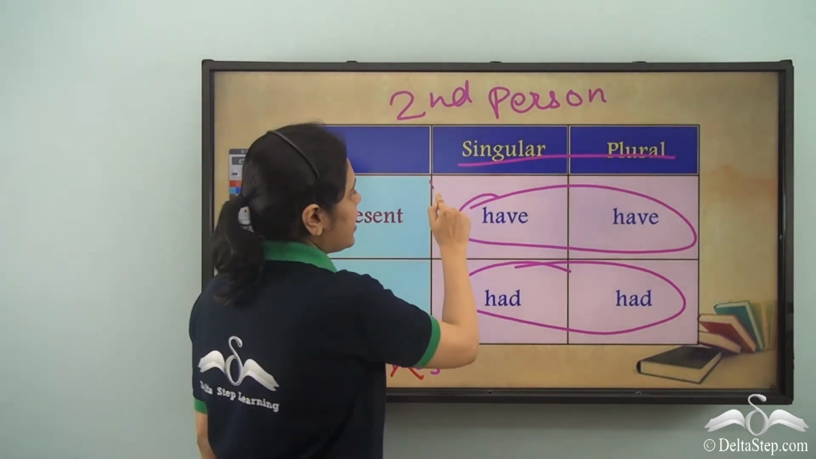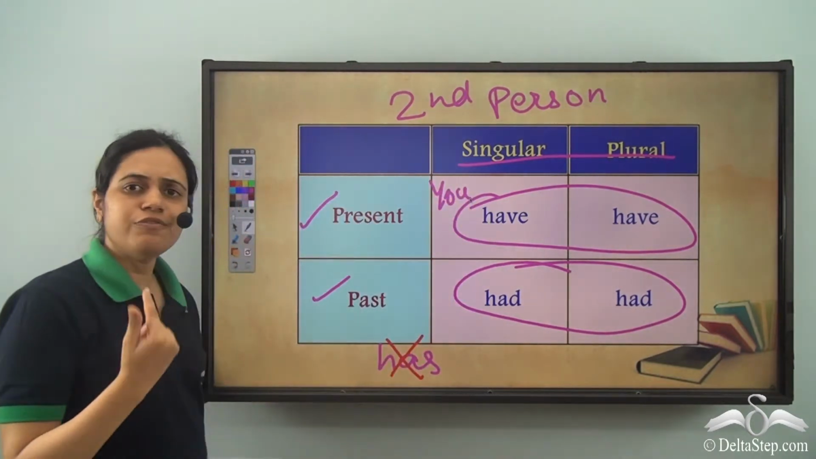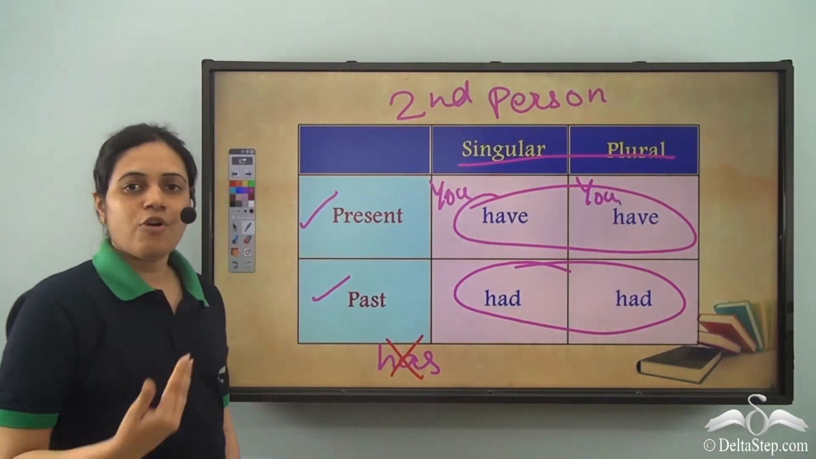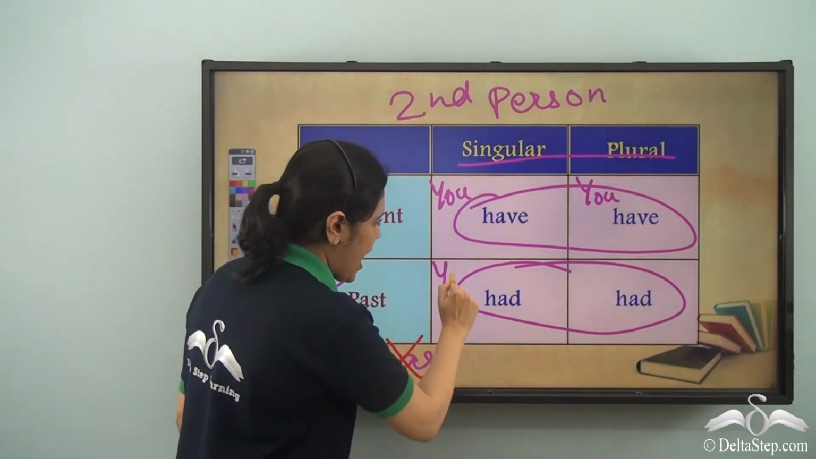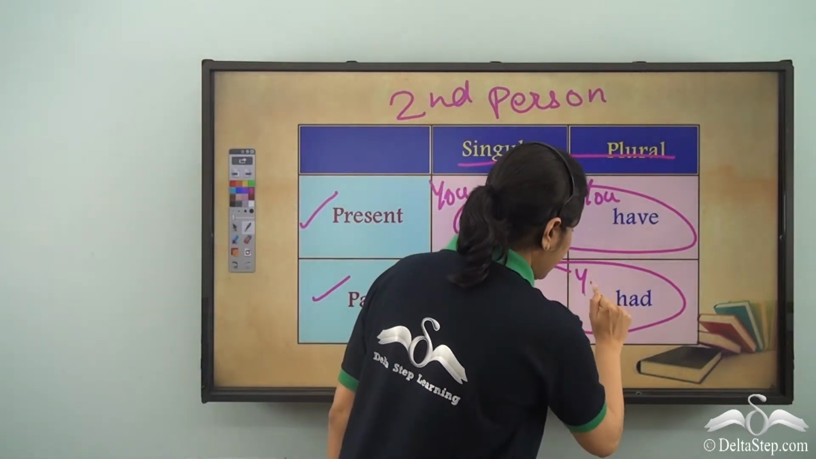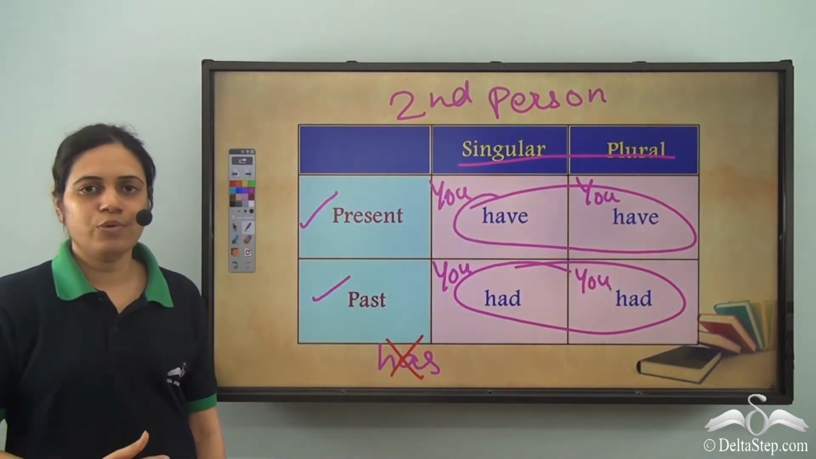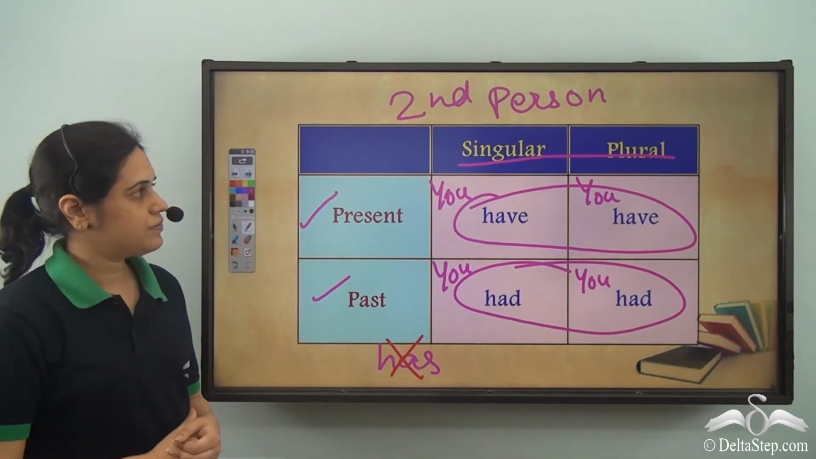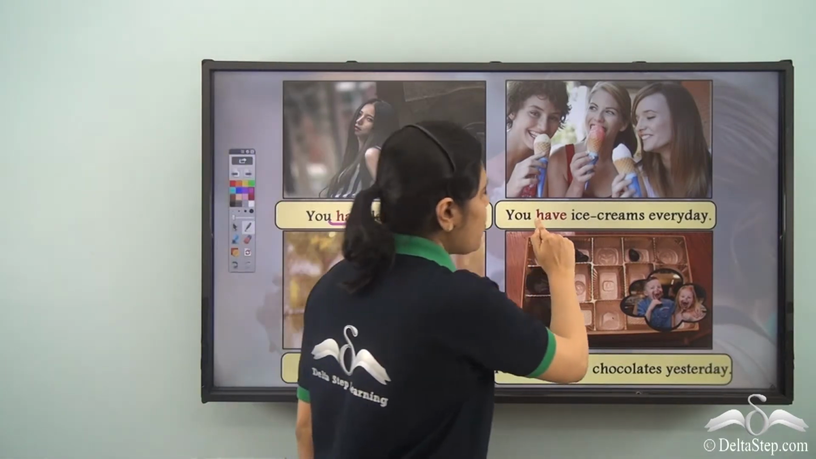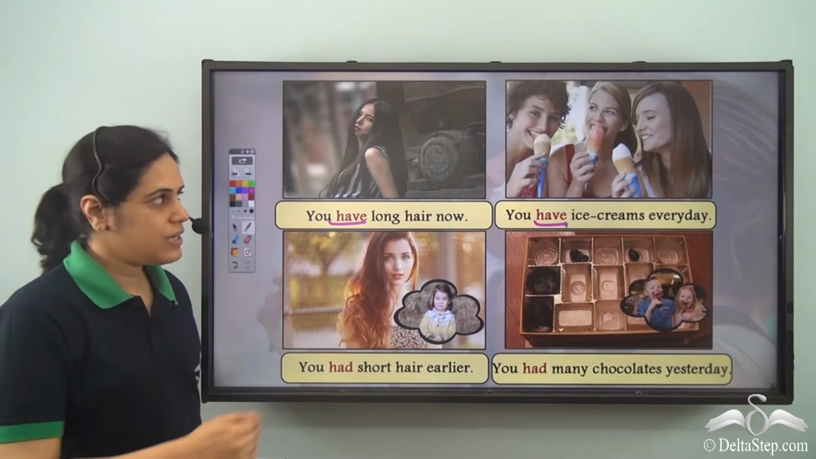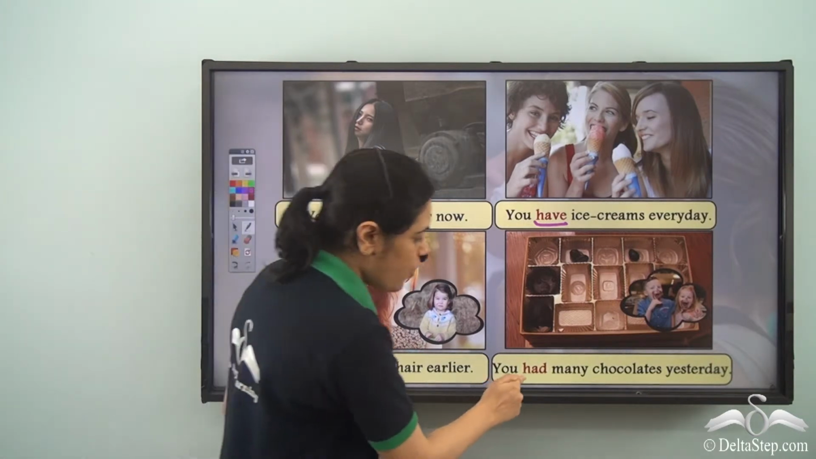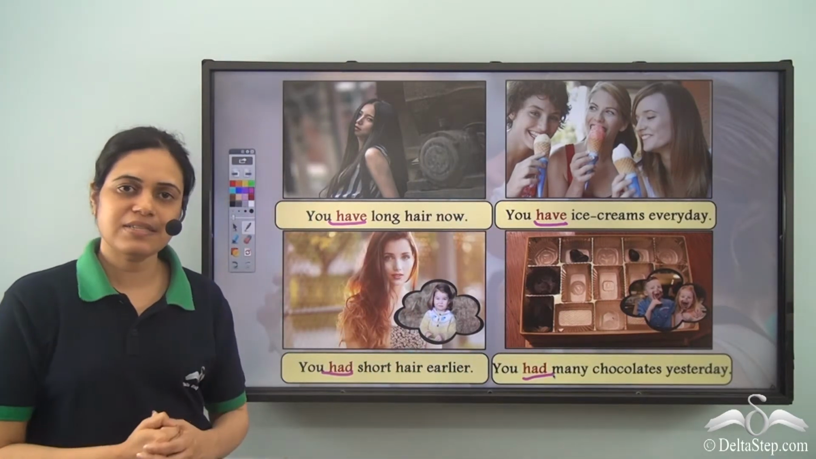So we say you have for one person. We say you have for more than one. We say you had for past singular, and we say you had for past plural. So you have long hair now. You have ice creams every day. Present tense. You had short hair earlier. You had many chocolates yesterday. Past tense.